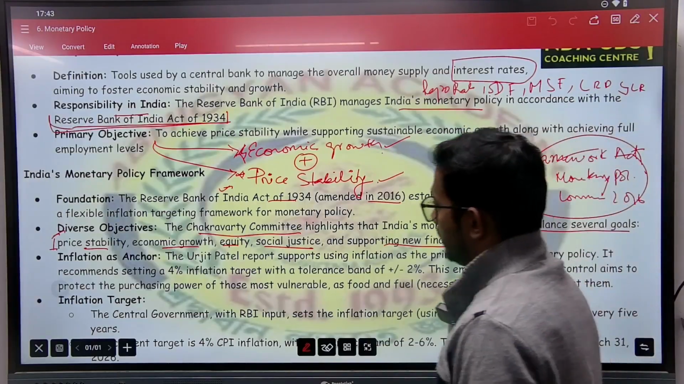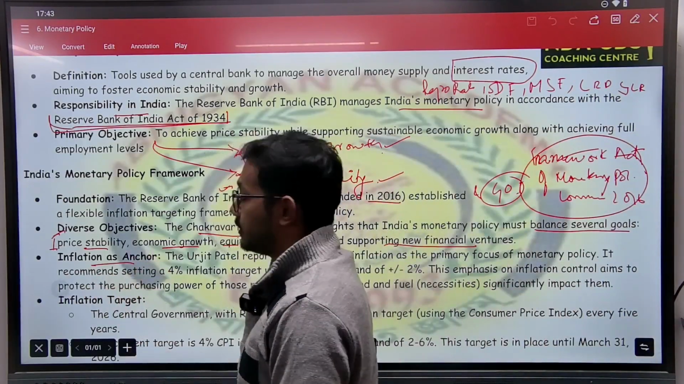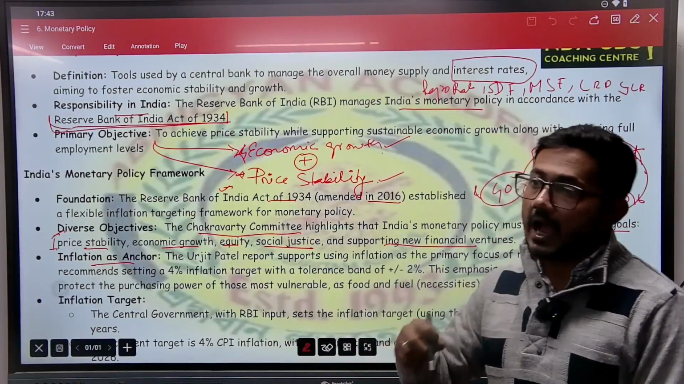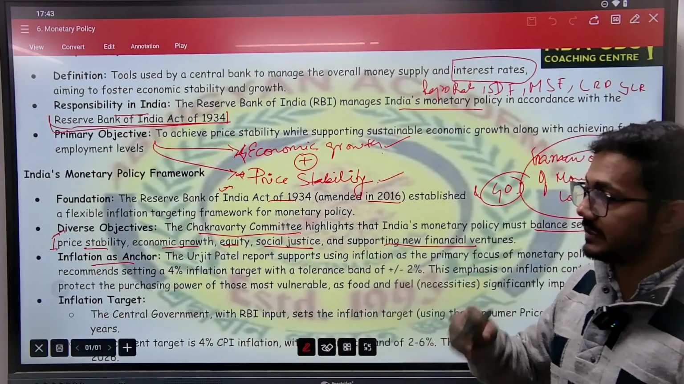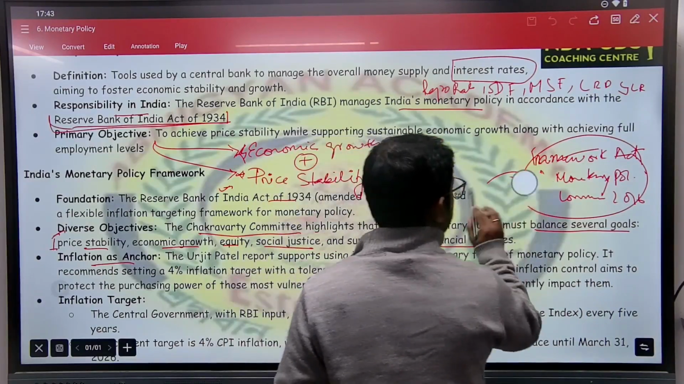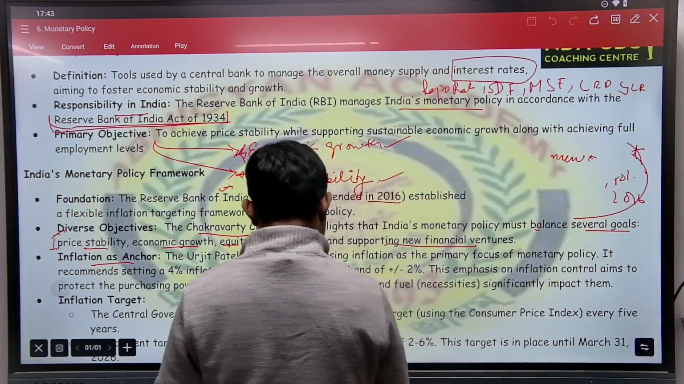Next, inflation is used as an anchor. That means the money supply will be controlled by targeting the inflation. Here comes the concept of inflation targeting.